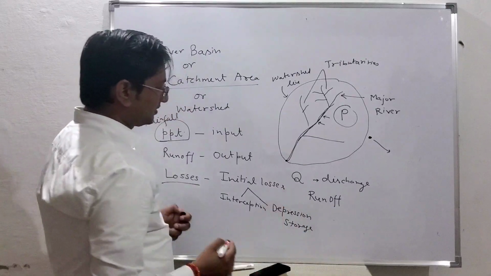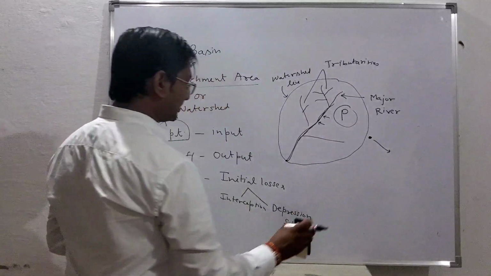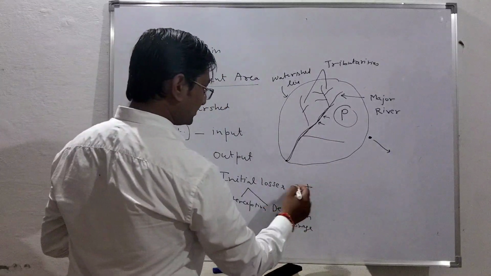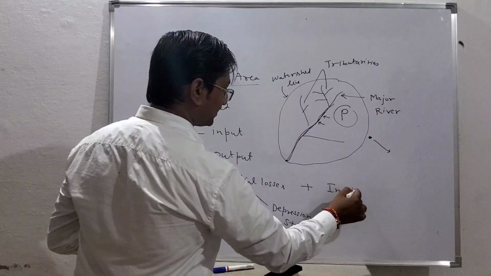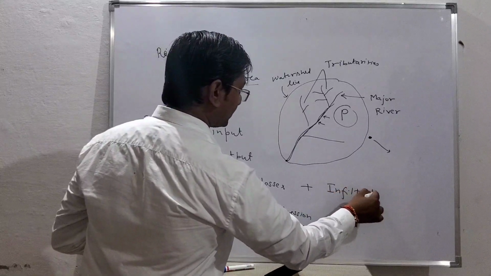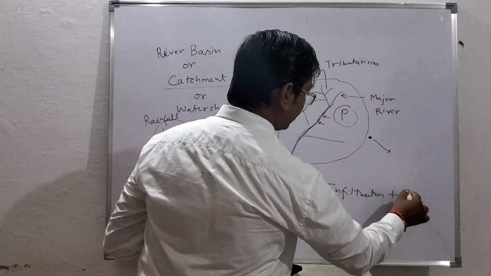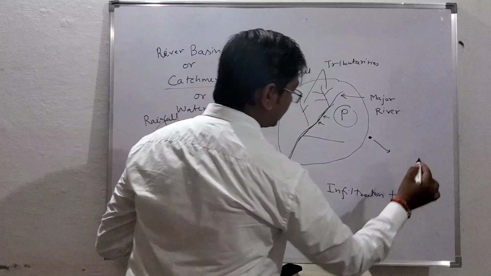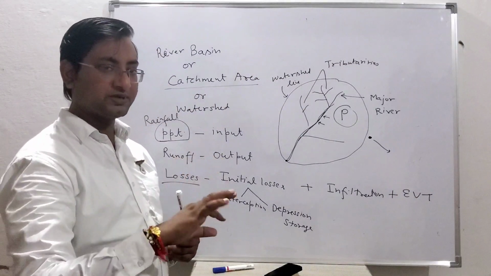Okay, and what else will be there? Plus infiltration is also one kind of loss, plus evapotranspiration. EVT is for evapotranspiration, combinedly evaporation and transpiration.